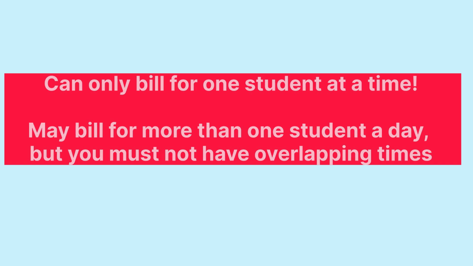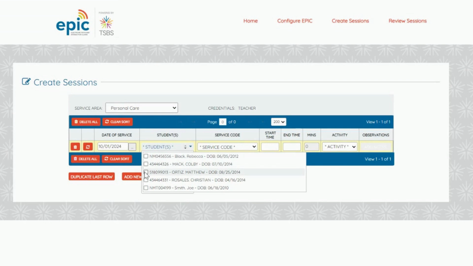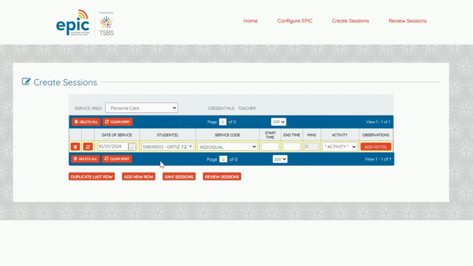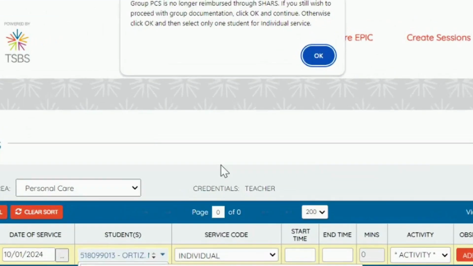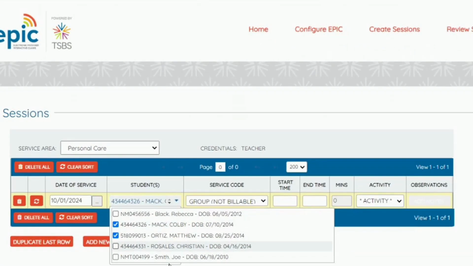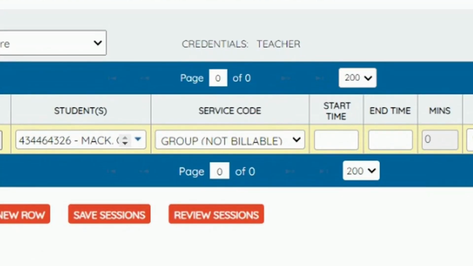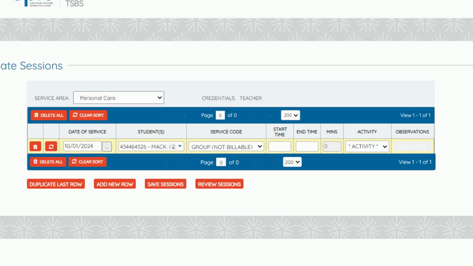If you do select more than one student when billing for personal care, your status will switch to group, and you will receive a message about its ineligibility for reimbursement. Additionally, group personal care now comes with a not billable identifier.